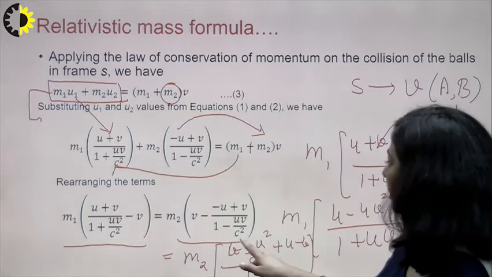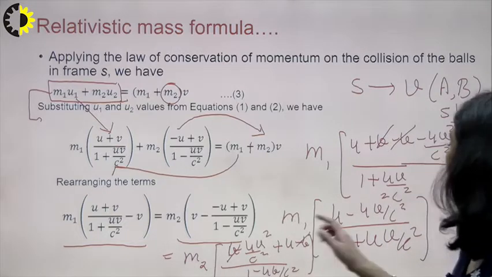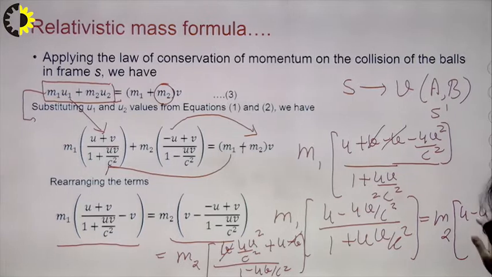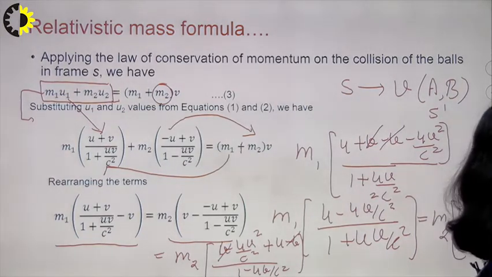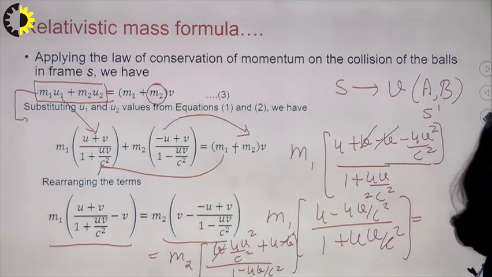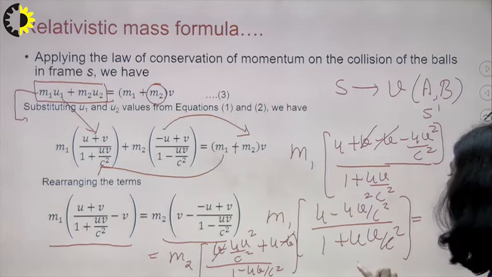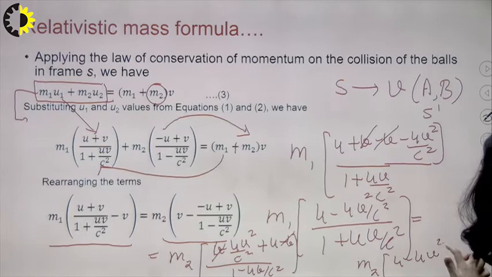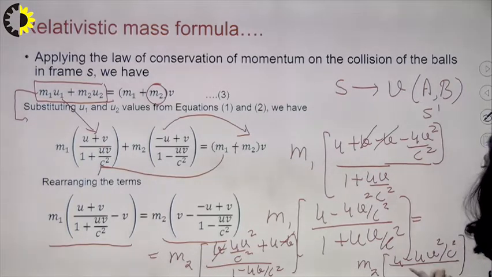If you solve it, this v will get cancelled with this one. So on the right hand side you are getting m2 into the term (u minus uv square upon c square) divided by (1 minus uv upon c square). Sorry, I am not able to write here, just give me a minute.